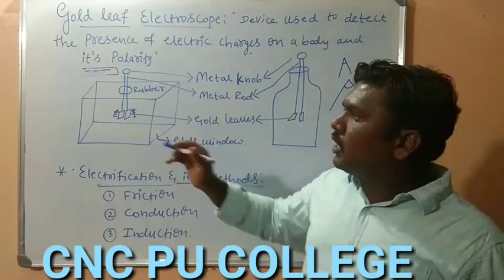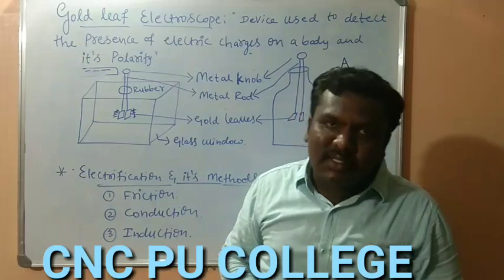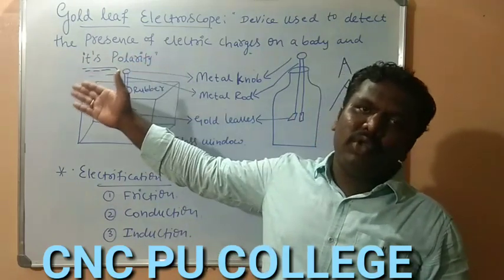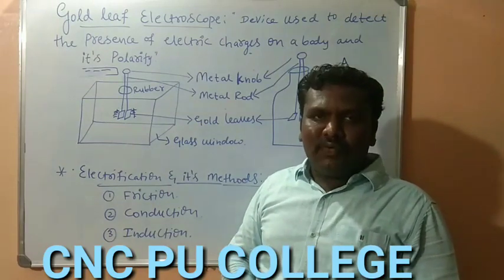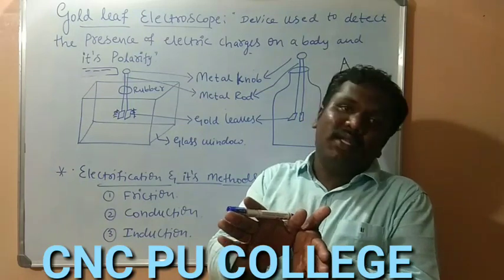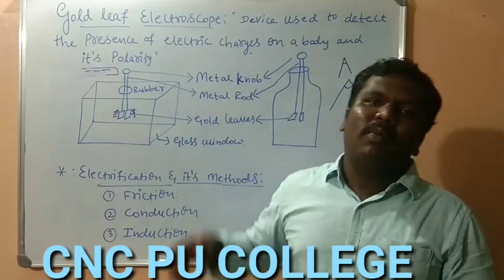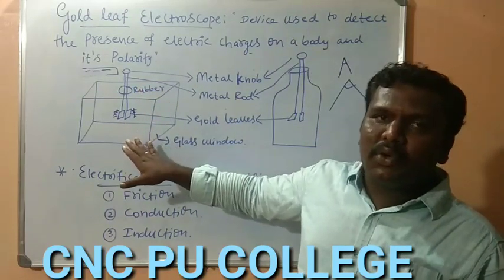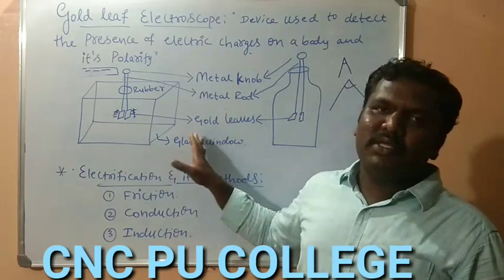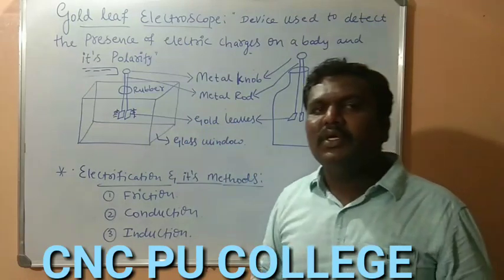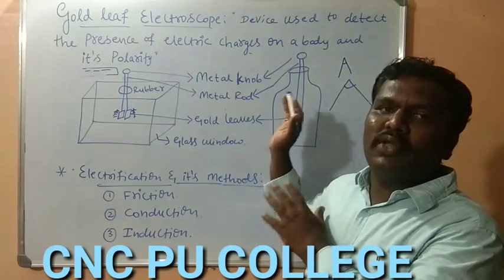If the charge of the body and the electroscope are the same, then the degree of divergence increases. So we can decide the polarity of the body will be the same as the polarity of the electroscope. In case the gold leaf of the charged electroscope starts converging, we can decide the polarity of that body will be opposite to that of the charge present on the electroscope. Take your own time to understand this, but make the things clear. To identify the polarity, we have to make use of the charged electroscope. So this is all about the definition, construction and working of the gold leaf electroscope.